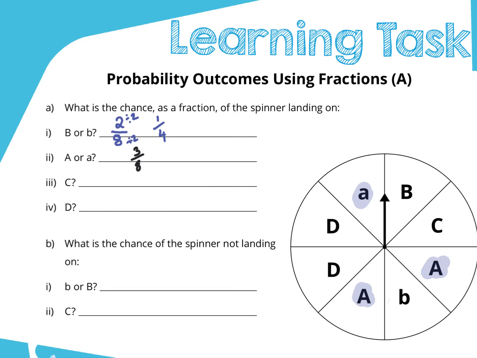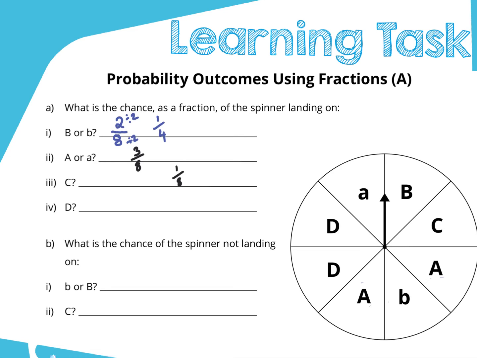Let's look at C now, guys. I'll just rub that out. I've got just 1 C. So straight away, I know that for C, I've really only got 1/8. So that's unlikely. That's unlikely it's going to end on there, okay? So I probably wouldn't take that bet. If someone said to me, the spinner is going to land on that C, I probably wouldn't take that bet.